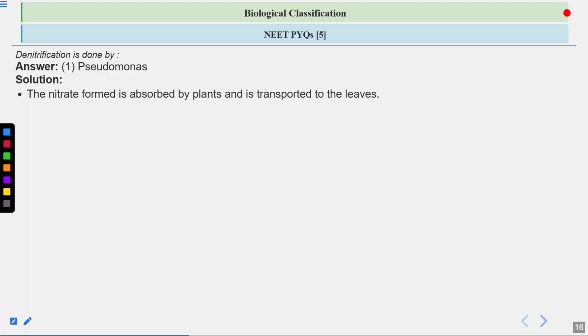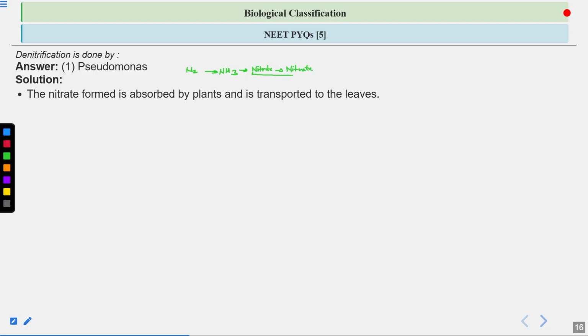Now let's have a look at the explanation here. Rhizobium is a bacteria which converts atmospheric nitrogen into ammonia. Then nitrification starts when the ammonia is produced. This ammonia is converted into nitrite, and then into nitrate.